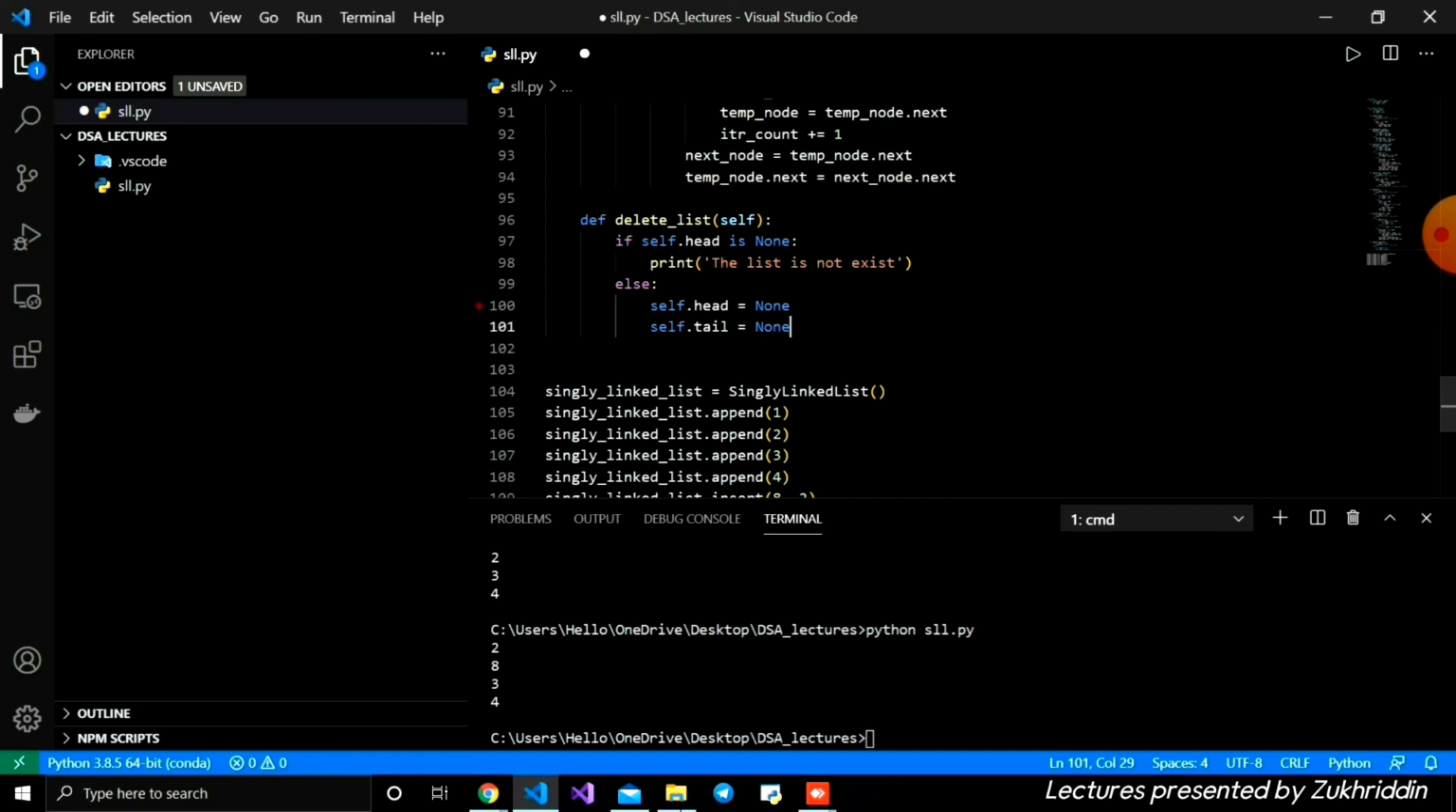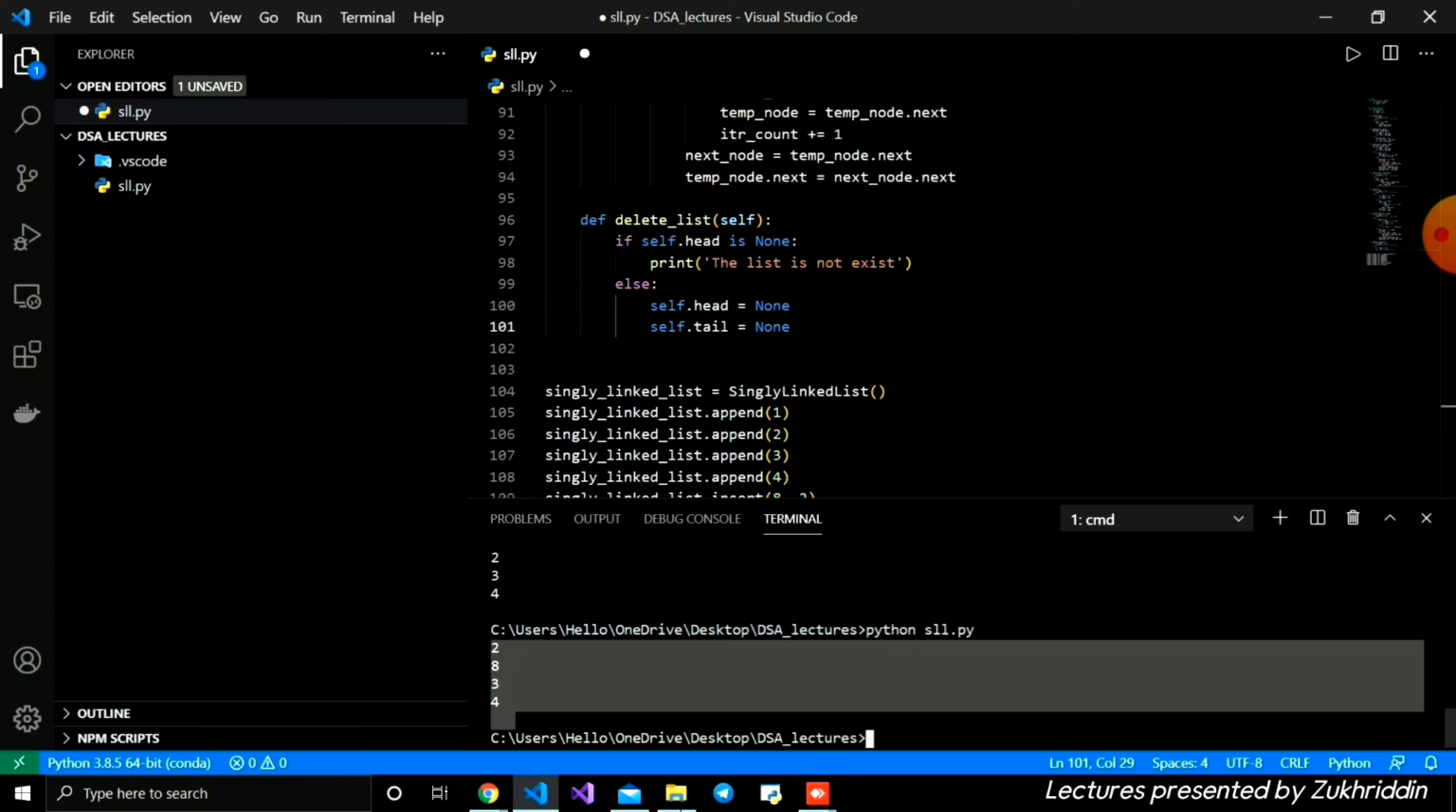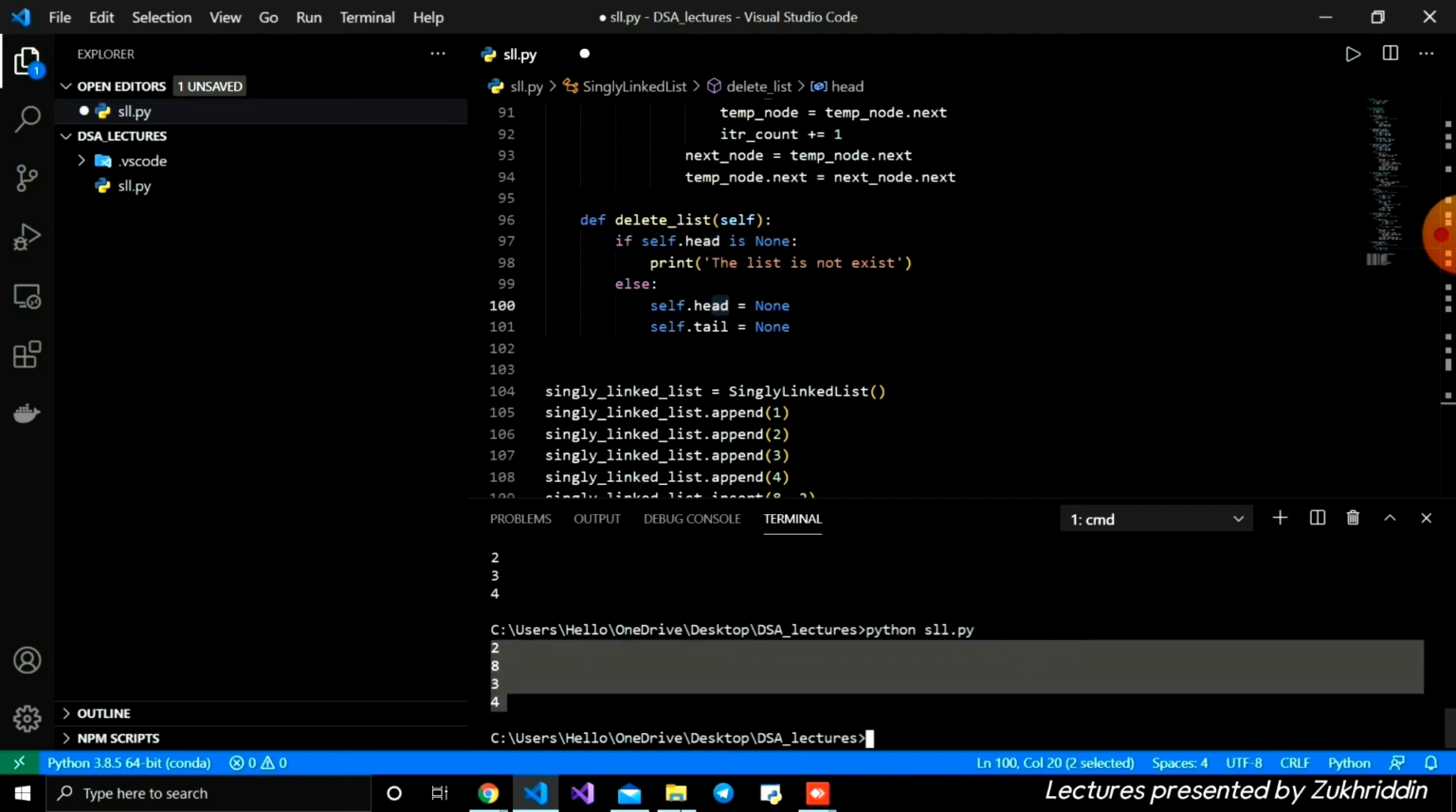For example, we have multiple nodes inside our linked list, and we are just updating the references. The head and tail have no reference, so we cannot access the nodes because the pointers are None. It means there is no reference to these nodes, and the garbage collector deletes all nodes that don't have any reference to the head and tail.